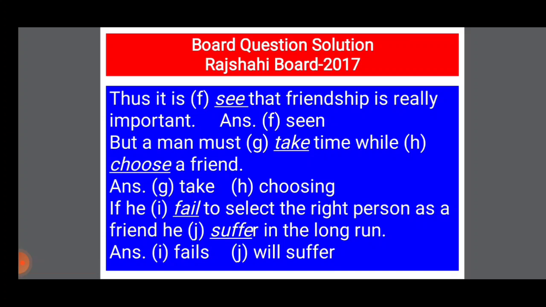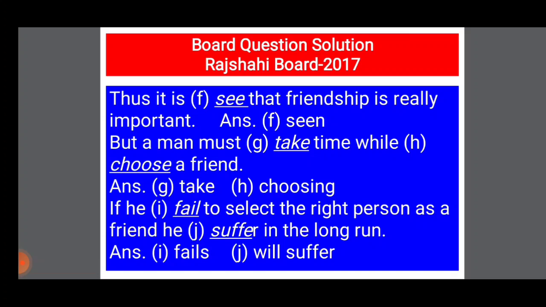This is called first conditional. If he fails to select the right person as a friend, he will suffer in the long run. Here the last verb will be will suffer.